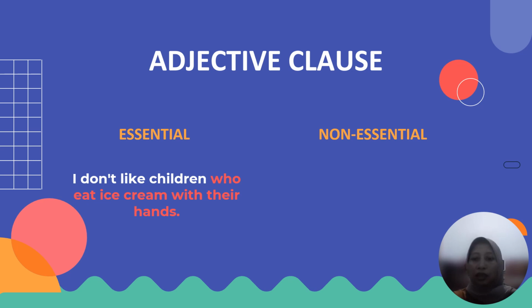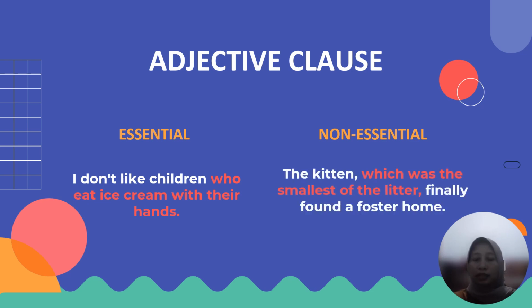And for non-essential, let us see an example of the sentence. The kitten, which was the smallest of the litter, finally found a foster home. Here, in this case, there is punctuation around which was the smallest of the litter.